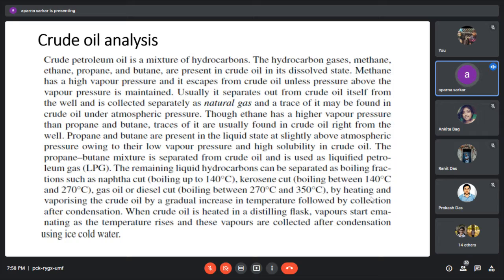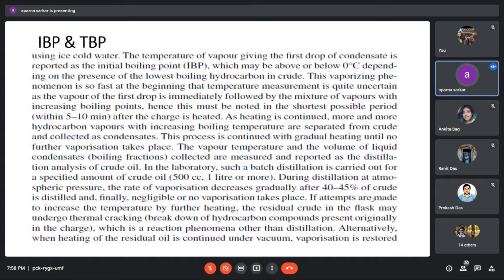So these are generally only distillation. Now, how can we measure this boiling point? This is known as the initial boiling point. When we heat some crude oil and the crude oil forms vapor, the temperature of the vapor giving the first drop of condensate is reported, and that is known as the initial boiling point. Normally this may be above or below 0 degree centigrade depending on the presence of the lowest boiling point.